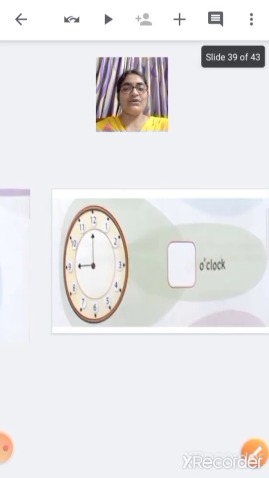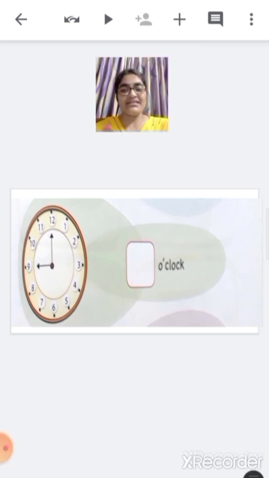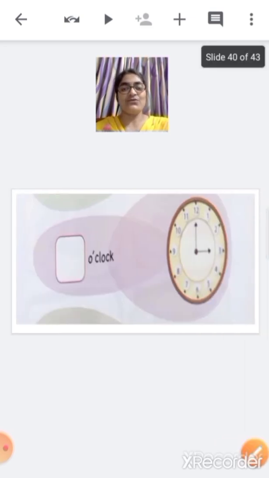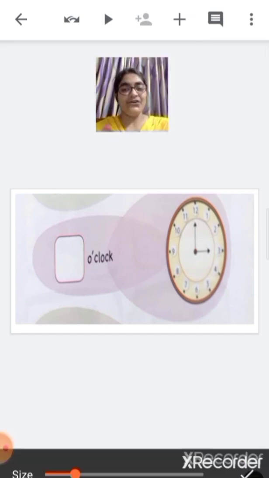Now the next one. Here you can see the small hand is on 9 and the big hand is on 12. So what will be the time? Tell me. It is 9 o'clock. Right? Yes. Now the next one. Here you can see the small hand is on 3 and the big hand is on 12. So what will be the time?